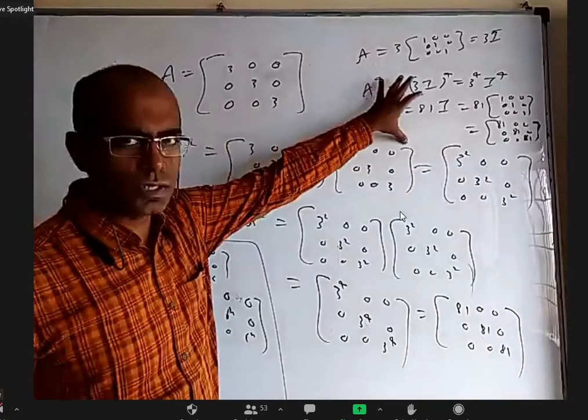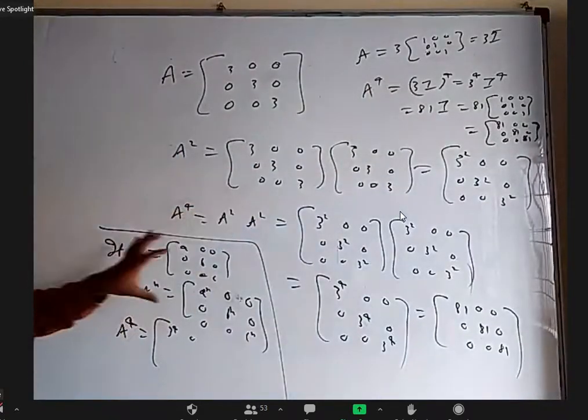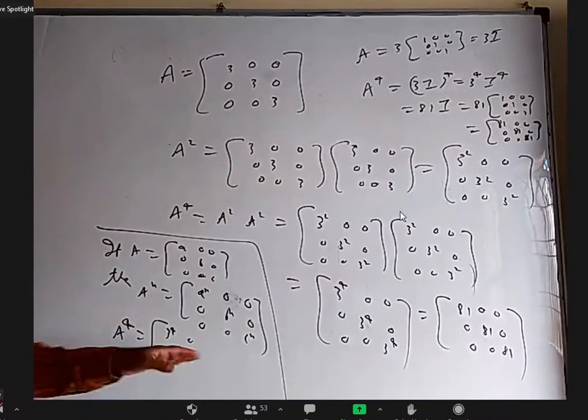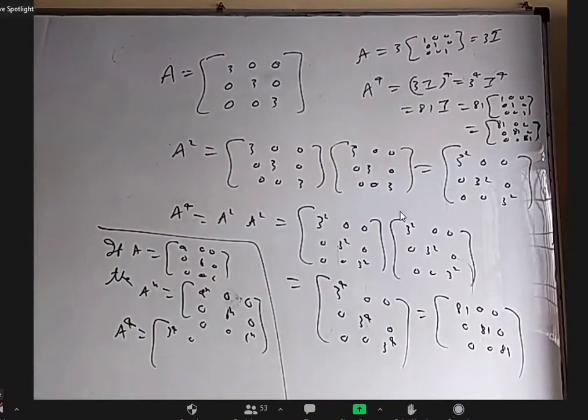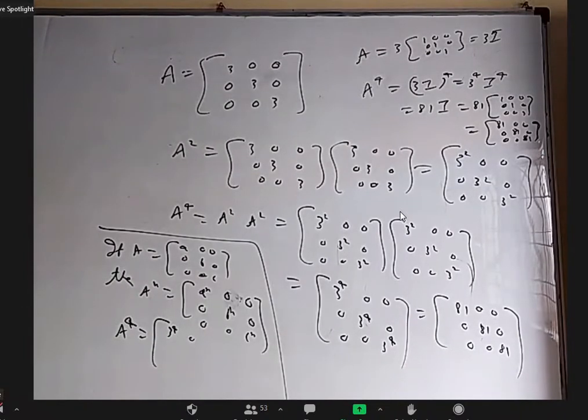Okay, so you can do like this, or you can state this formula for diagonal matrix, and you can use that and do it. Any one of these three methods. All are welcome. Is it okay? Yes, sir.